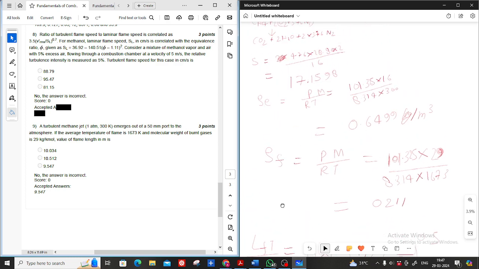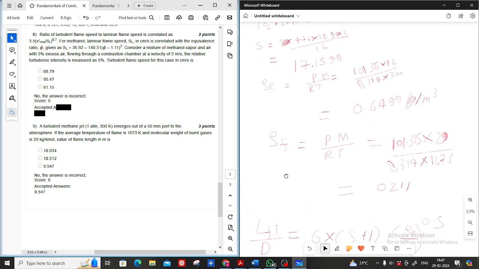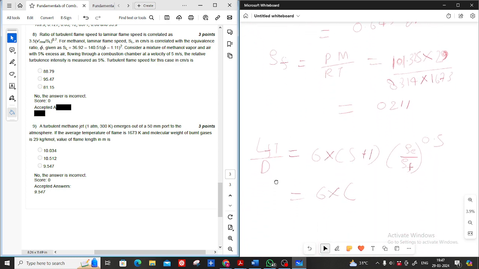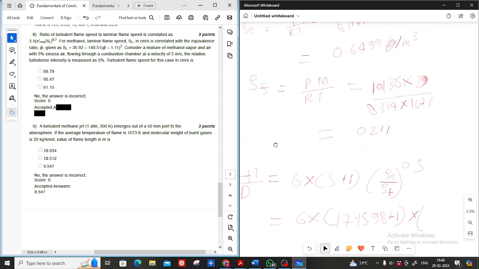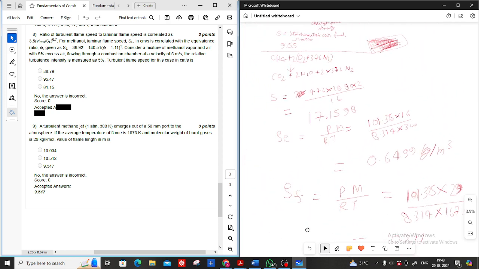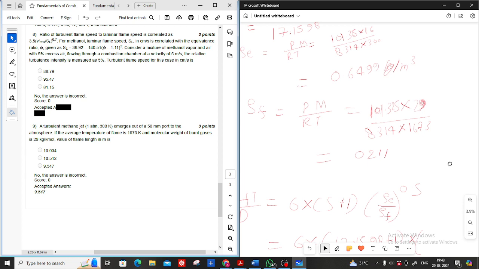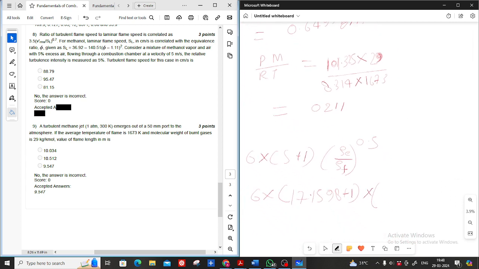What is S? S is 17.1598. 17.1598 plus 1 into rho E upon rho F. Rho E is 0.6499 upon 0.211, to the power 0.5.